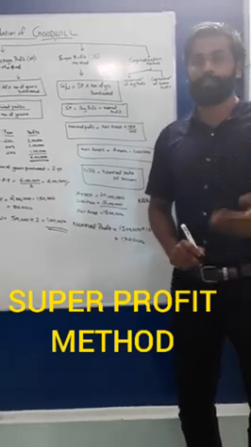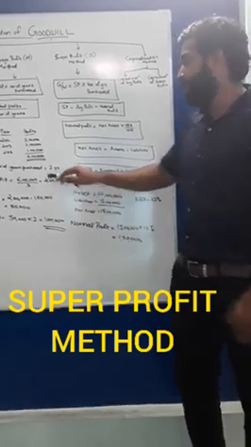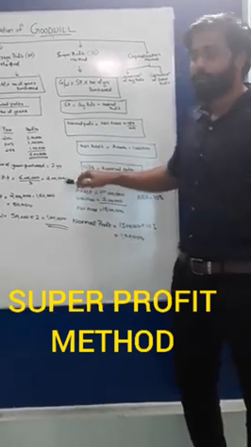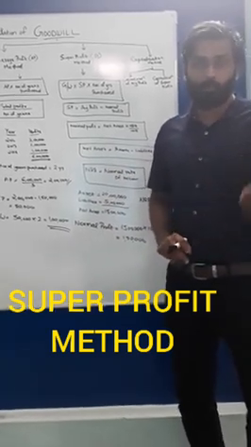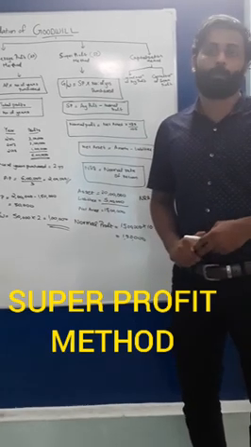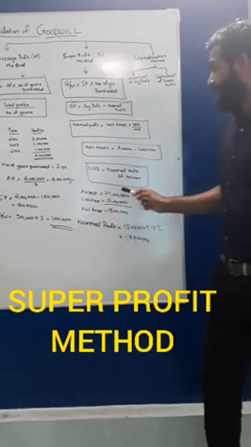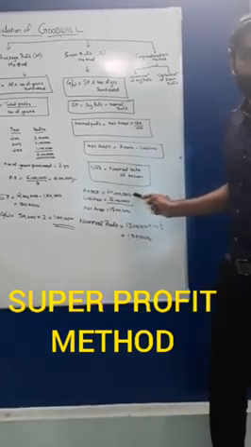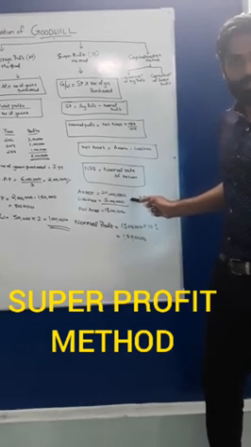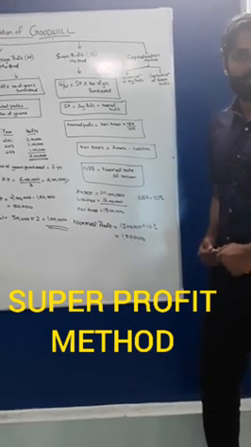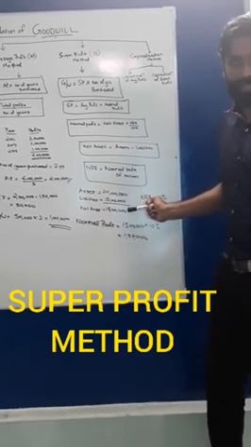I will explain by giving an example. In the earlier question we studied average profit and found that average profit is 2 lakhs. Now to find super profit we have to calculate normal profit, and for that the details are given. Assets are rupees 20 lakh, liabilities are rupees 5 lakh. So we have to calculate net assets. Net assets is 20 lakh minus 5 lakh, that is 15 lakh.